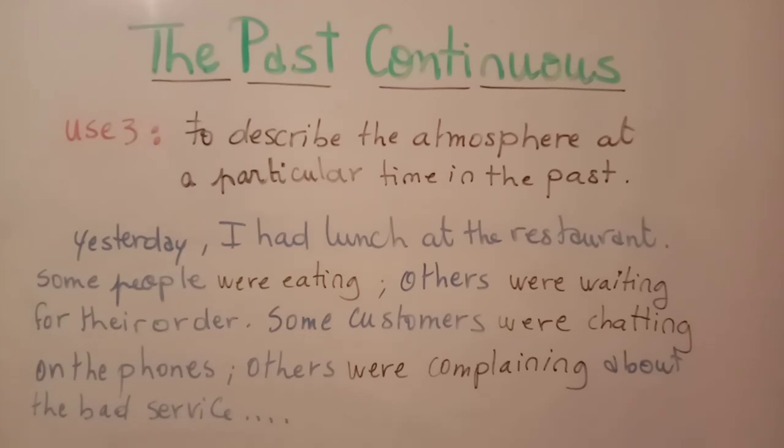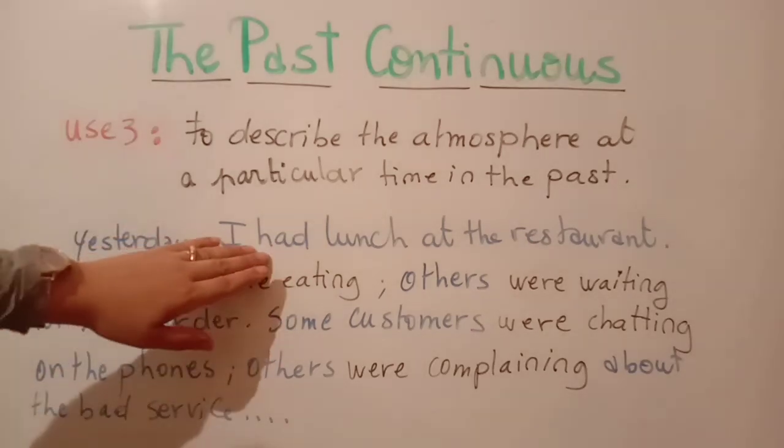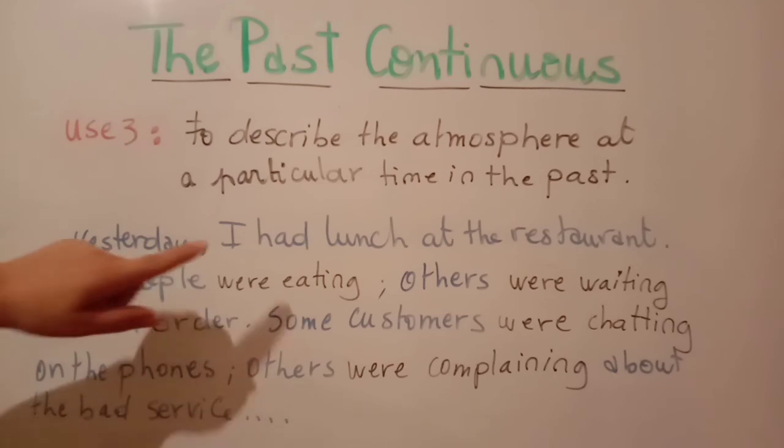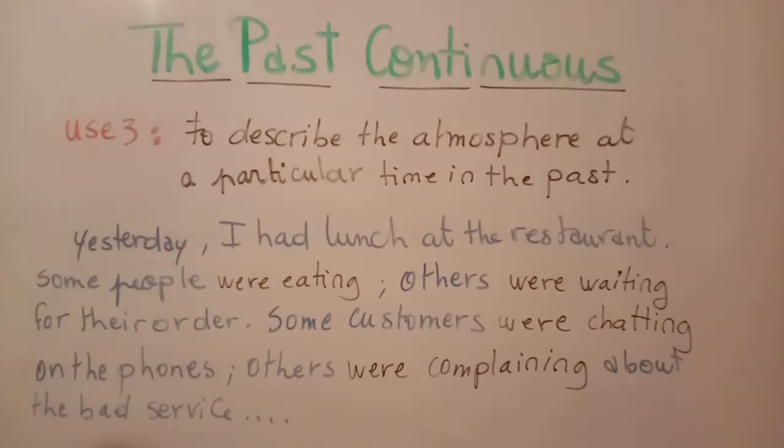The last use of the past continuous is to describe the atmosphere at a particular time in the past. So we use a series of parallel actions. For example, yesterday I had lunch at the restaurant. So the action of have started and finished in the past. That's why we use the simple past. Some people were eating, others were waiting for their order. Some customers were chatting on the phones, others were complaining about the bad service.